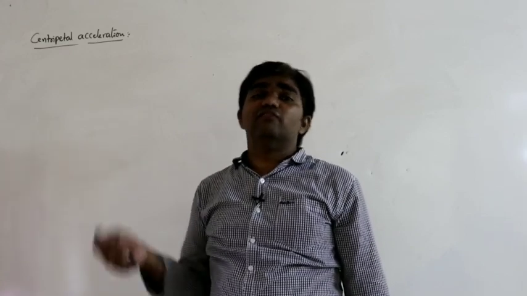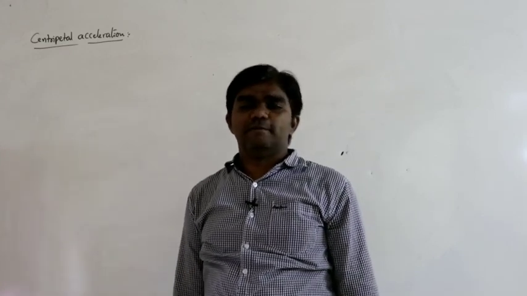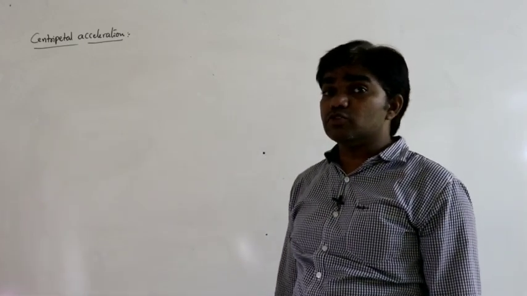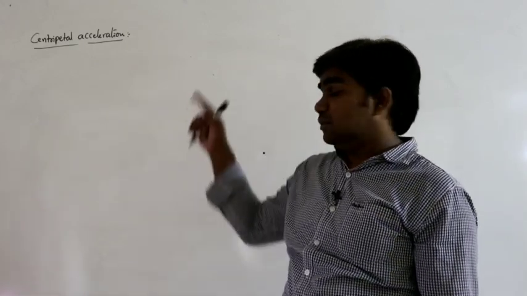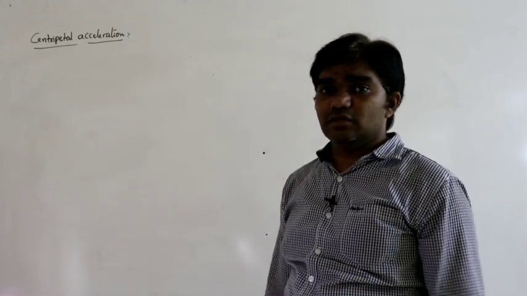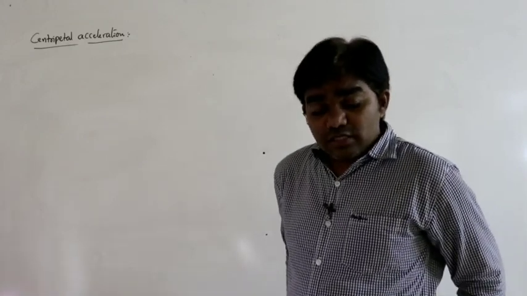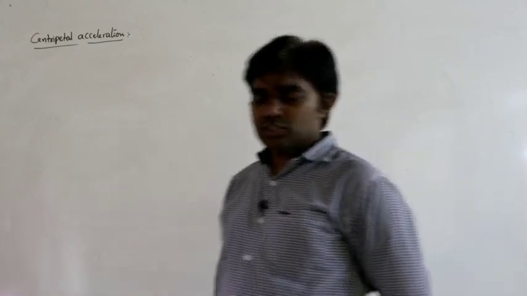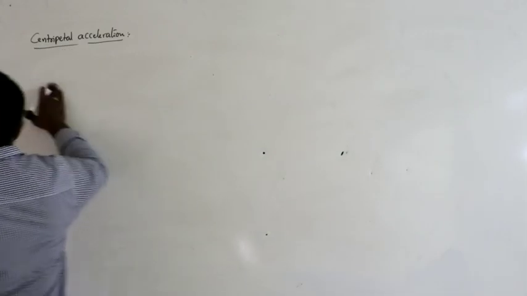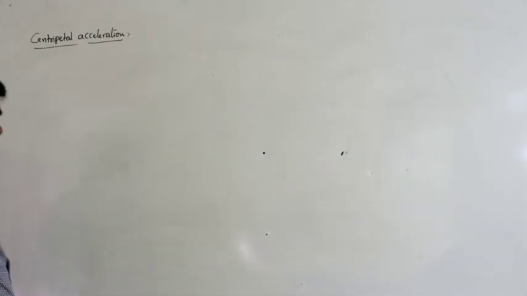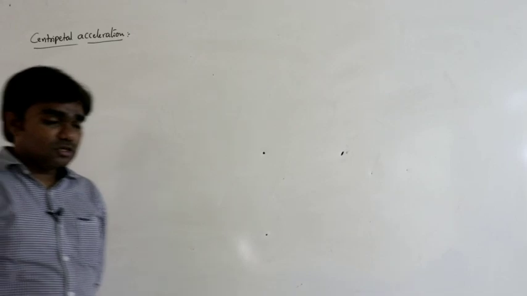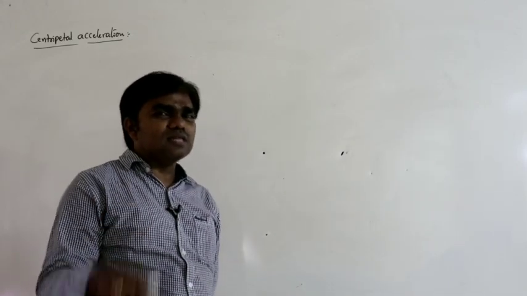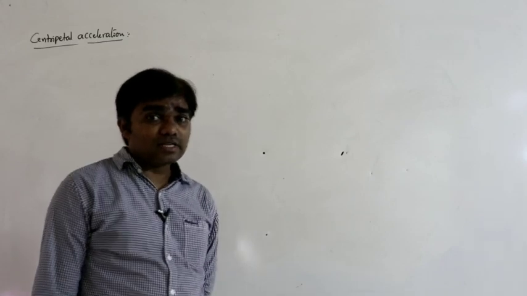In that circular path, the velocity of the body must change. Of course, the body moves with constant speed, but the body must have centripetal acceleration. How does the velocity of the body change? So centripetal acceleration is also called center seeking acceleration. Centripetal acceleration or center seeking acceleration, that means it's always acting towards the center.